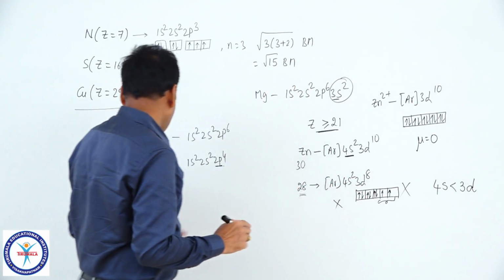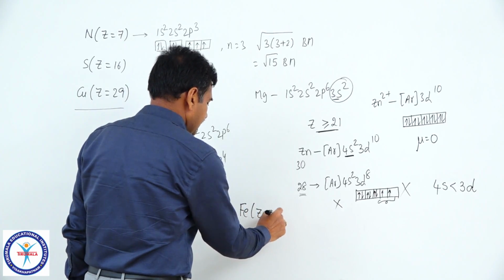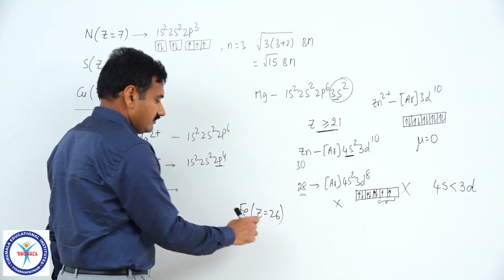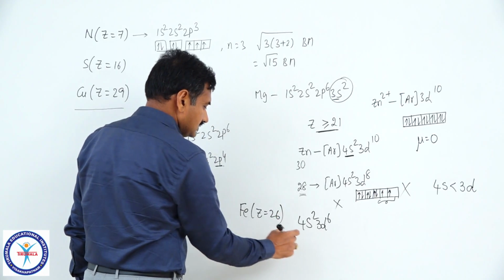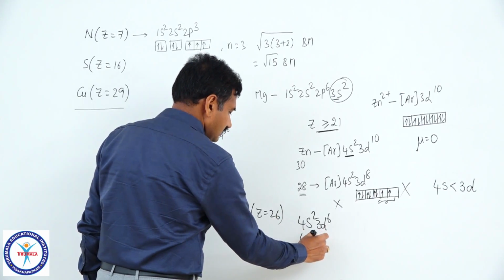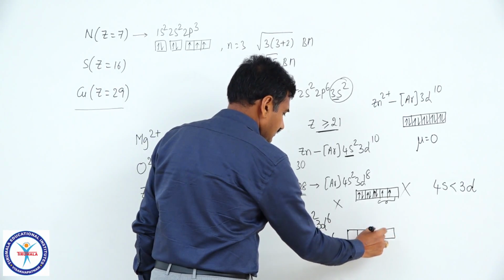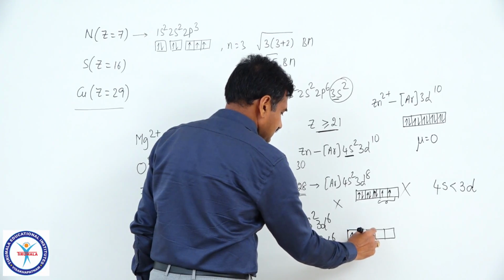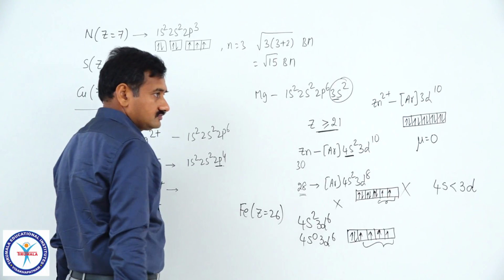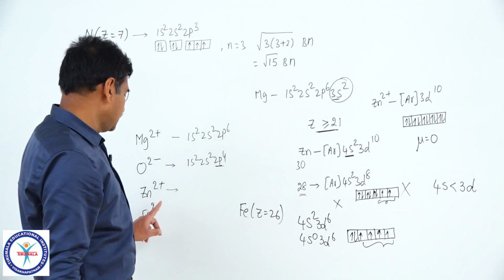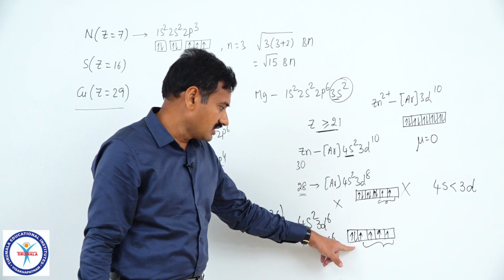Again from iron with atomic number 26, first write the electronic configuration of its parent atom, that is argon 4s2 3d6. Now, remove 2 electrons from 4s, 4s0 3d6. 5 orbitals, 6 electrons, 3, 4, 5, 6, 4 unpaired electrons are there. Fe plus 3, you have to remove one more electron, this electron must be removed, there are 5 unpaired electrons.